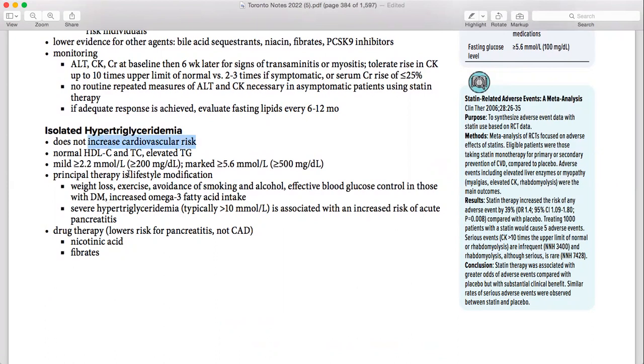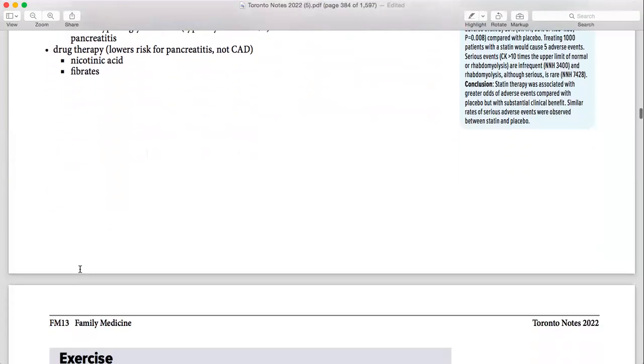Physical therapies, what are you going to counsel about? Basically lifestyle modification: weight loss, stopping smoking, exercise, and controlling blood glucose. And then severe hypertriglyceridemia and drug therapies: nicotinic acid and fibrates.